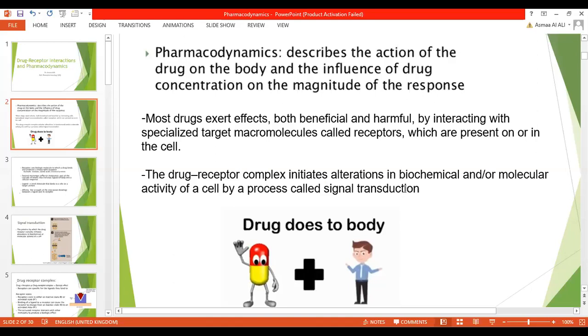Then for each drug to induce its effect, it has to occupy its receptor. And there is a receptor inside our body for each drug or each molecule. Okay? This will consist of the drug receptor complex. Drug receptor complex.